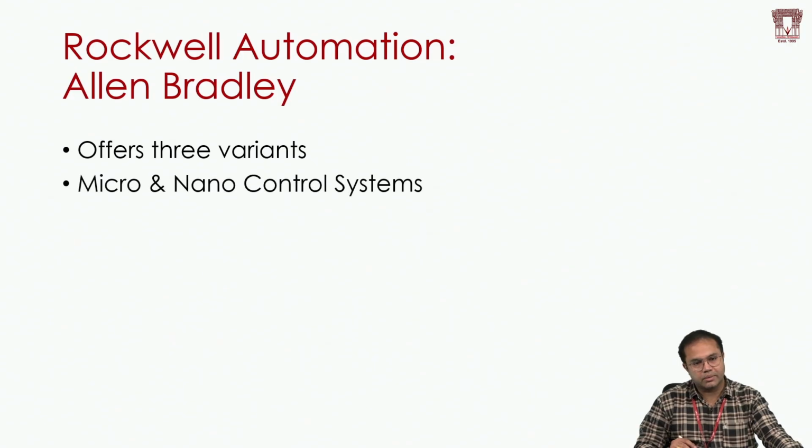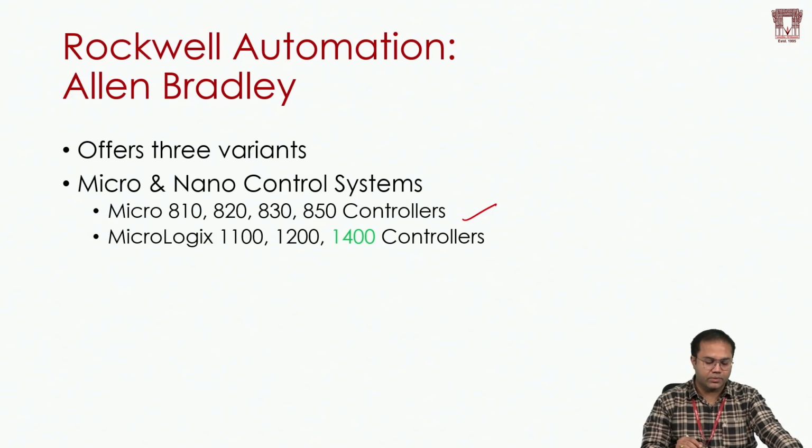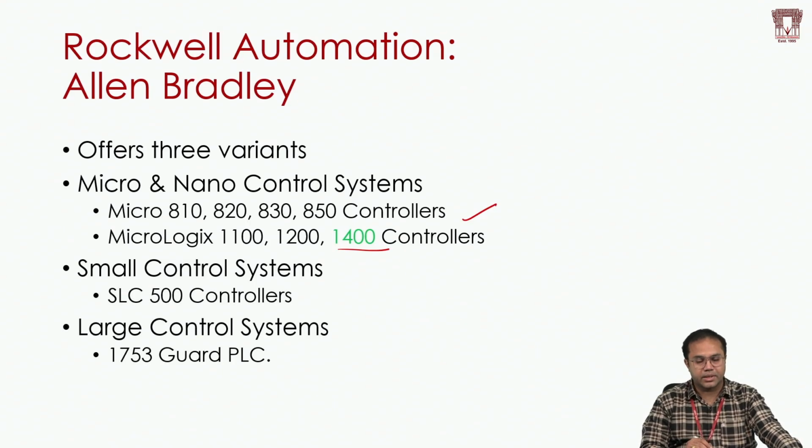So here Allen Bradley again offers three variants: micro, nano, and large PLCs. Under the micro, we can see the 810, 820, 830, 850 controllers; these all come under the micro PLCs. And here we have Micrologix 1400, which is also a very popular PLC. For small control systems, we have the SLC 500 controller. And in the large category, we have the 1753 GOD PLCs. So this is from Allen Bradley, right?